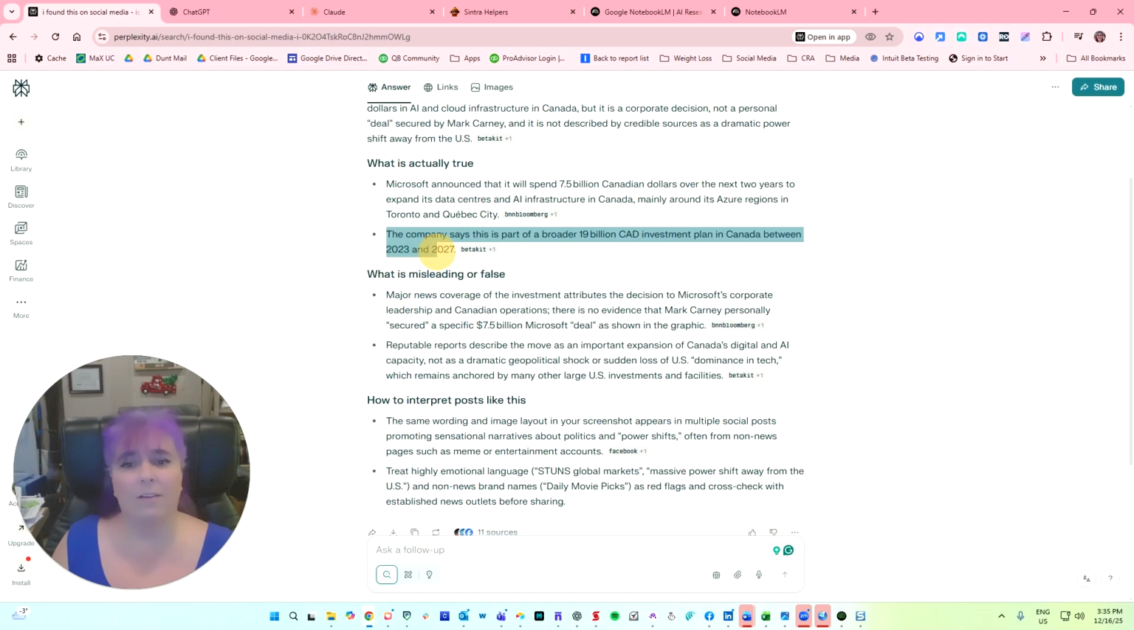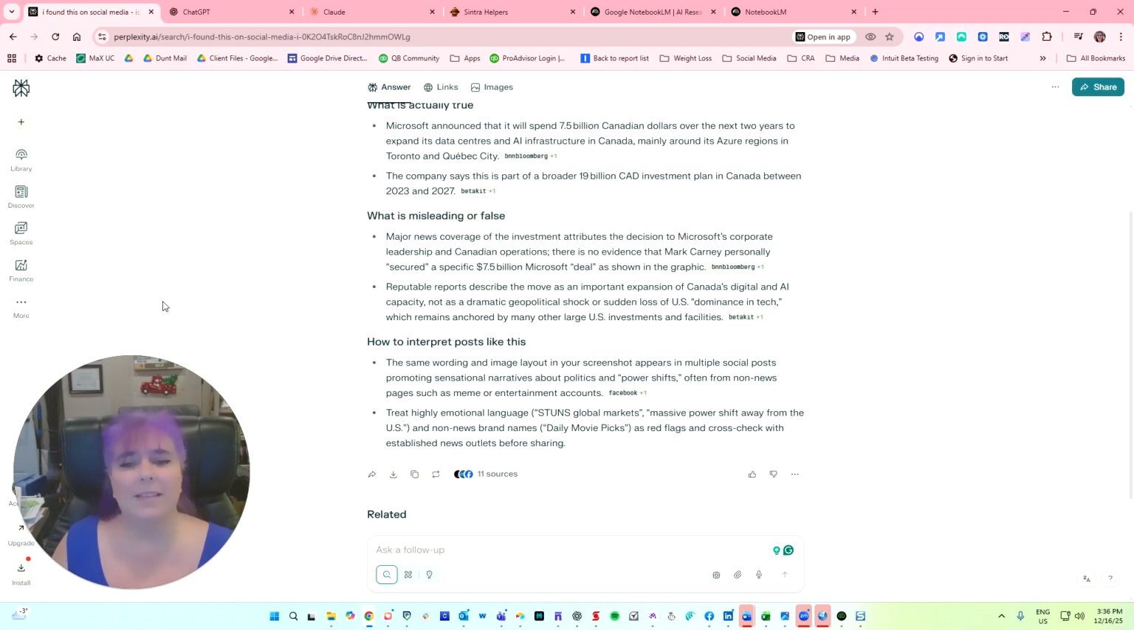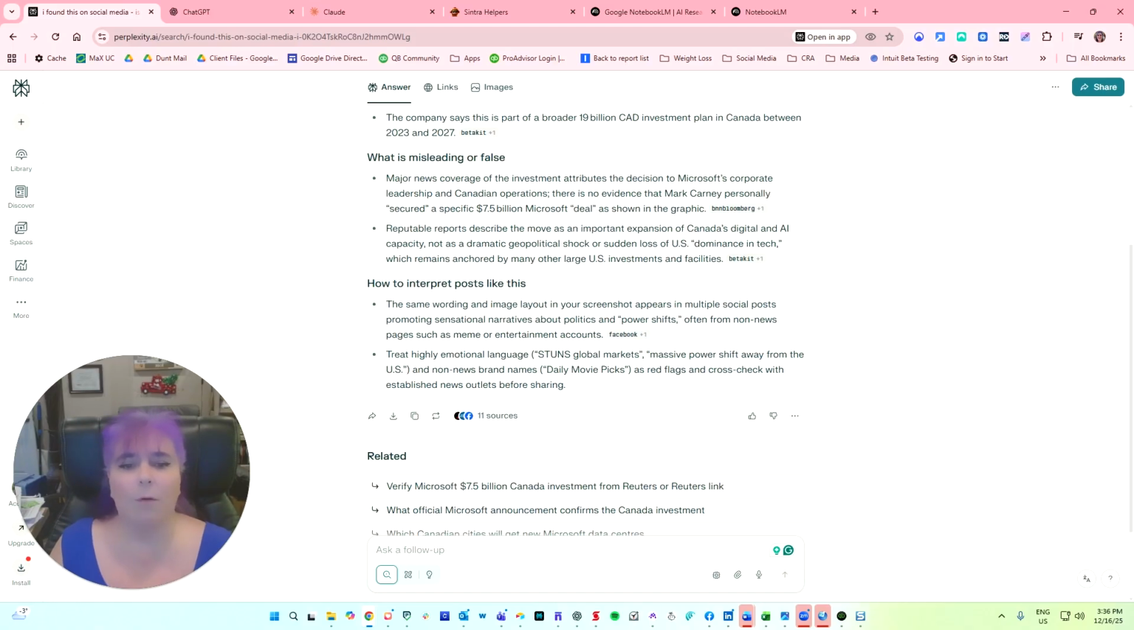And if you see here, going back to 2023, in 2027, it said it's a broader part of a $19 billion investment plan in Canada. So this has been planned for a couple of years. What's misleading about it is they're saying that Mark Carney did it. Hey, if it's been in plan since 2023, this predates Carney, and again, is a corporate versus a political decision. This has to do with the advancement of AI and the expansion of AI.